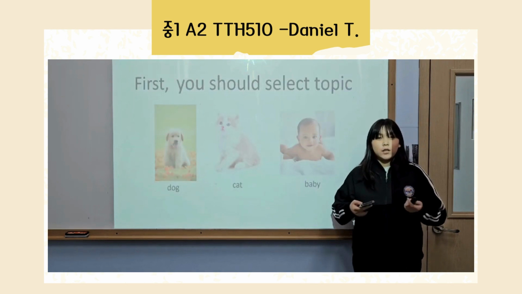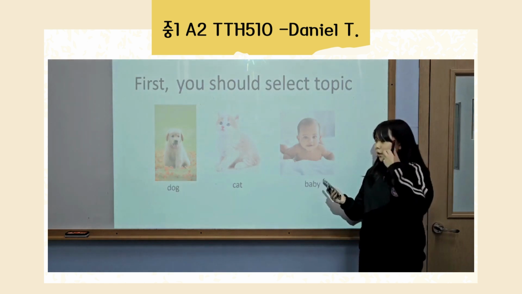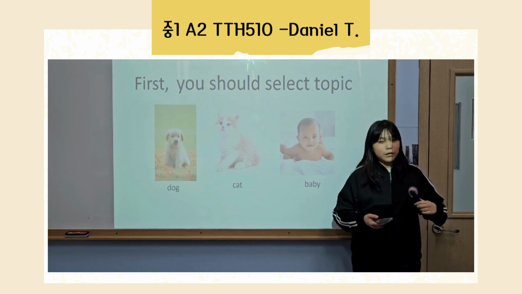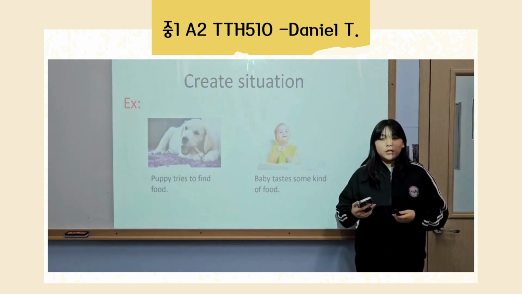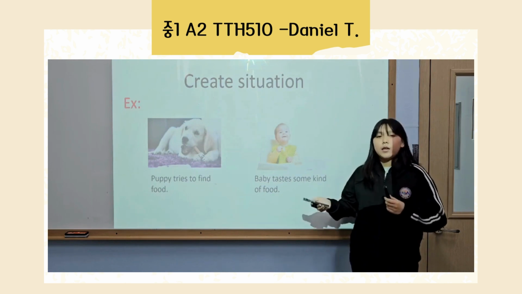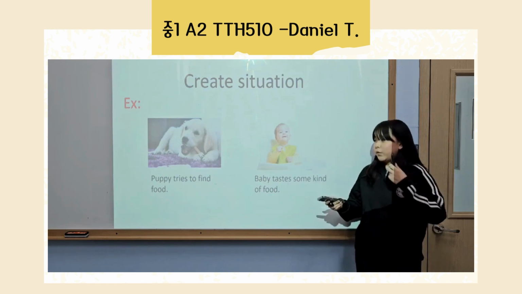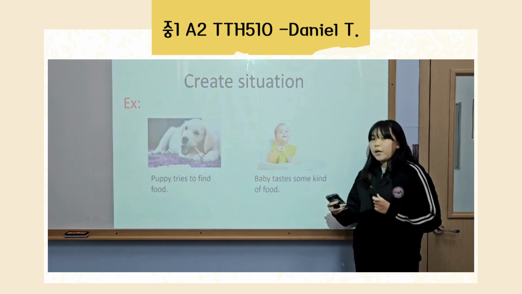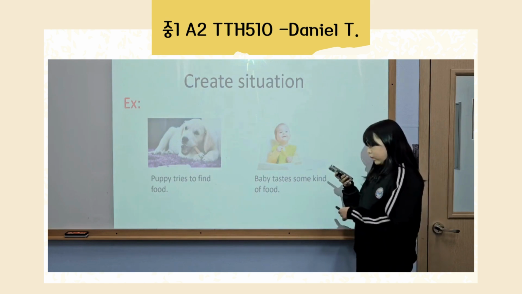First, you should select the topic of the video. For example, dogs, cats, and babies can attract people's attention and keep their attention. The next step, you should create a situation. It could be a puppy trying to find food that is hidden, or it could be a baby tasting some kind of food for the first time.